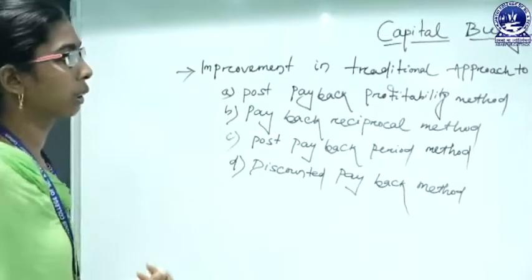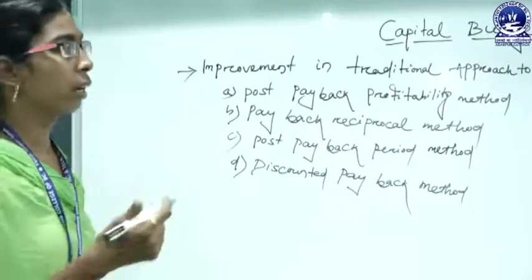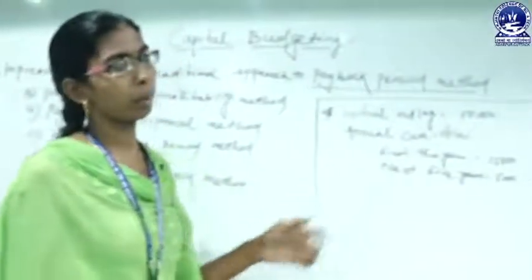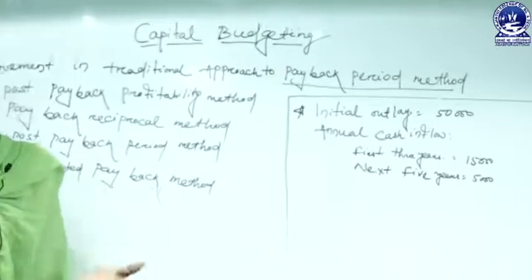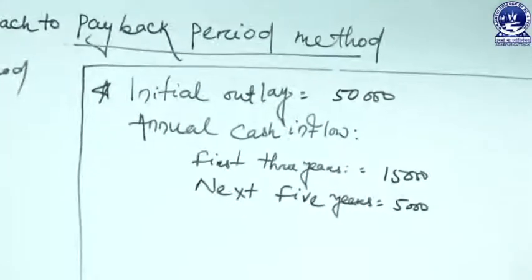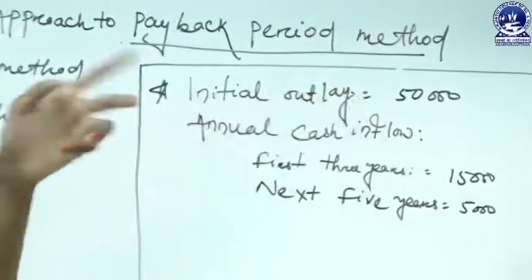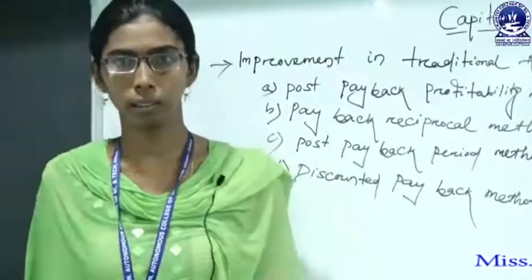This method simply says that if we are investing in a project, for example our investment proposal is 50,000, and the proposal is giving an annual revenue of 5,000, then we can say that this 50,000 rupees with a revenue of 5,000 rupees can be covered in 10 years.